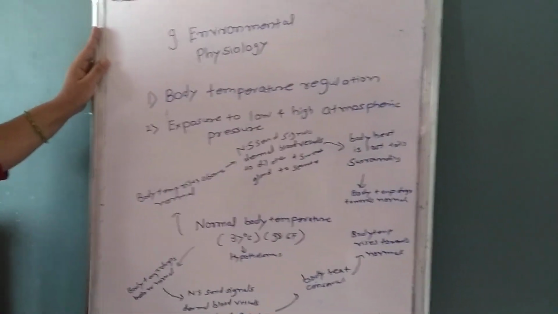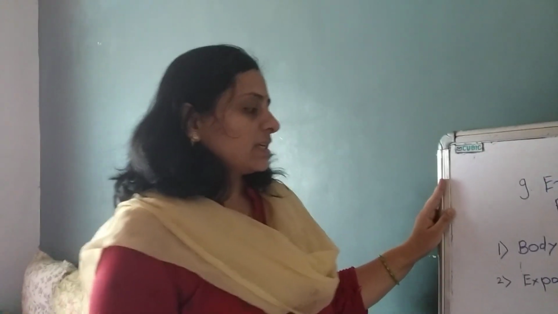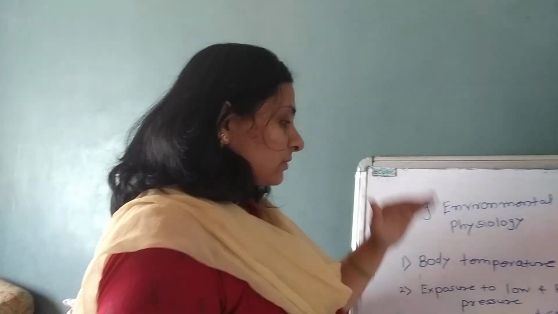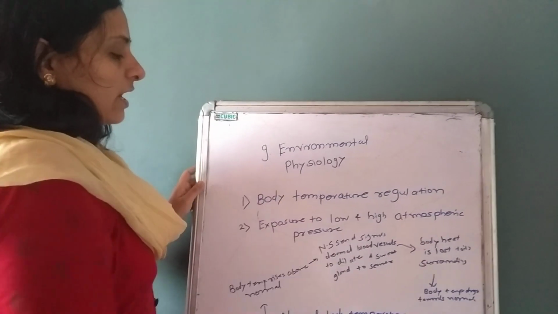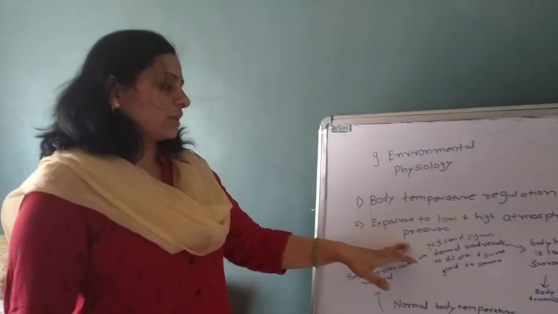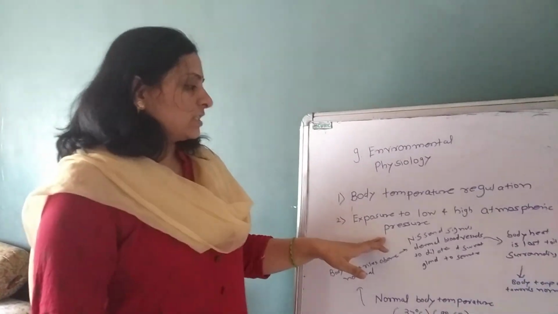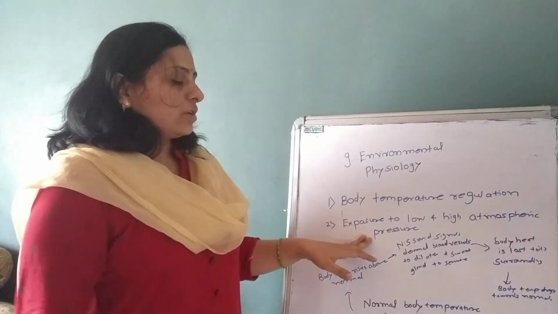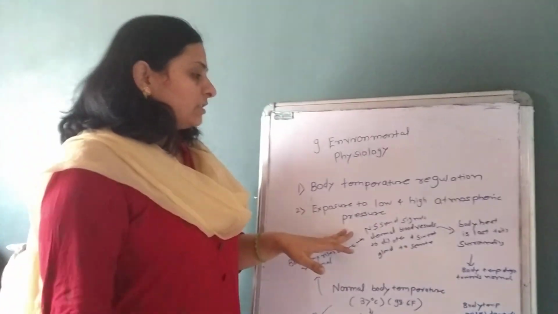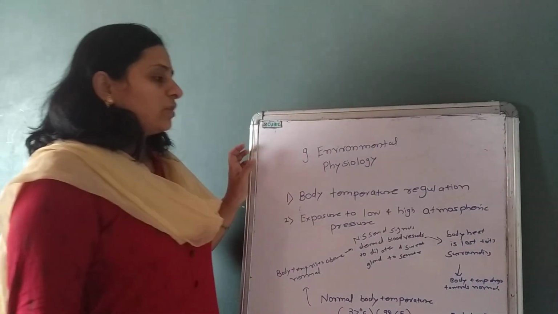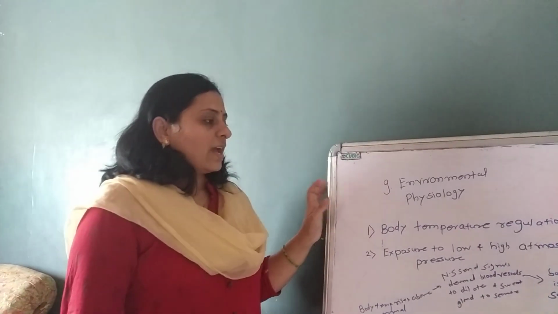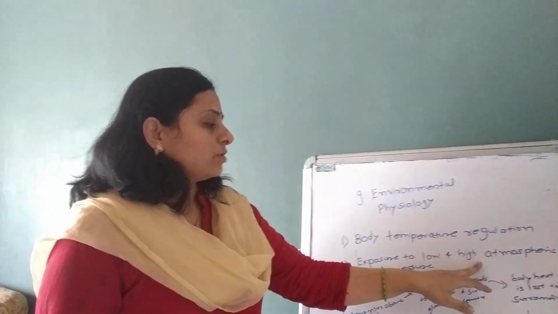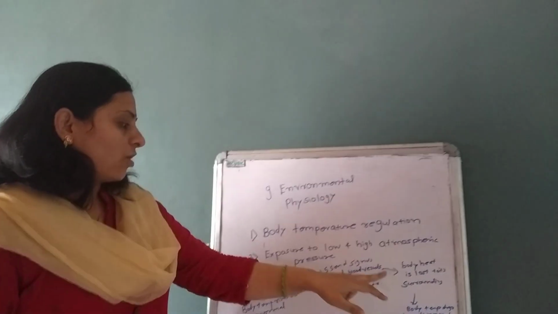Exposure to low atmospheric pressure means when we go to the mountains, the atmospheric pressure is low. Due to this, we cannot get enough air and oxygen is less. In high atmospheric pressure, when we go into the sea, the atmospheric pressure is very high and the oxygen level is also high. Because of this, collapse of the lung can occur.